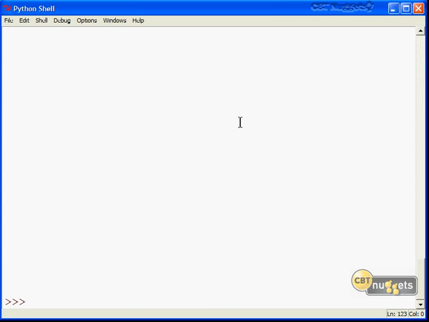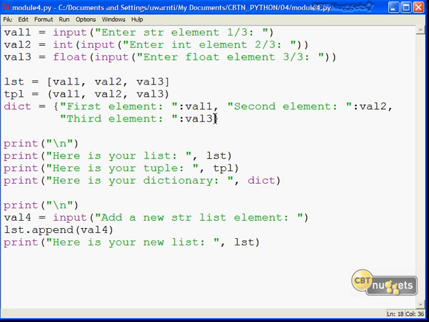As usual, I'm going to complete this nugget by showing you a Python script that brings in most of what we've learned in this nugget, admittedly quite a bit. Remember, from IDLE we can use File, New Window to open up a new script file. I've created one called module4.py, and what this guy does is, let's take it a section at a time.